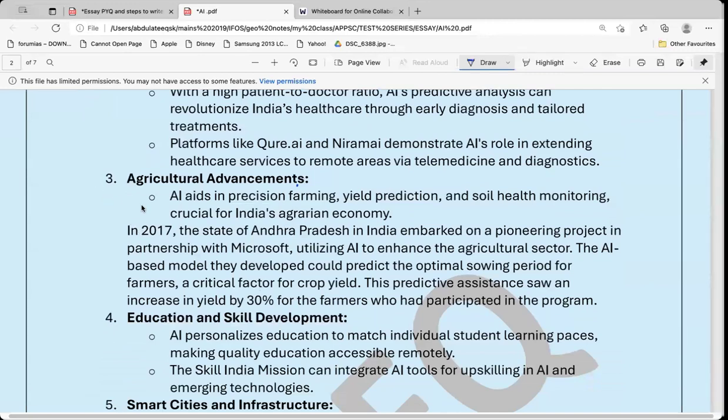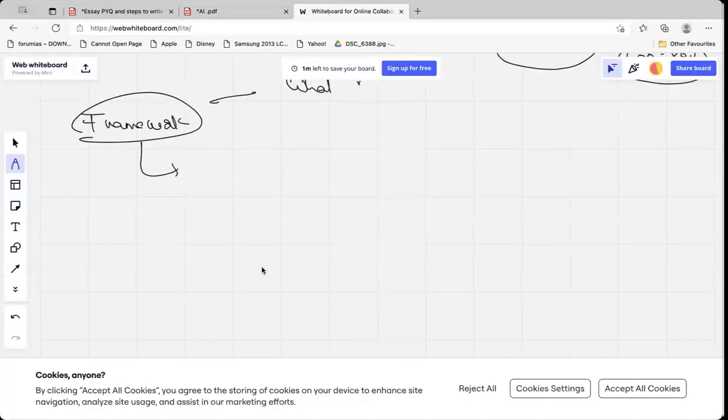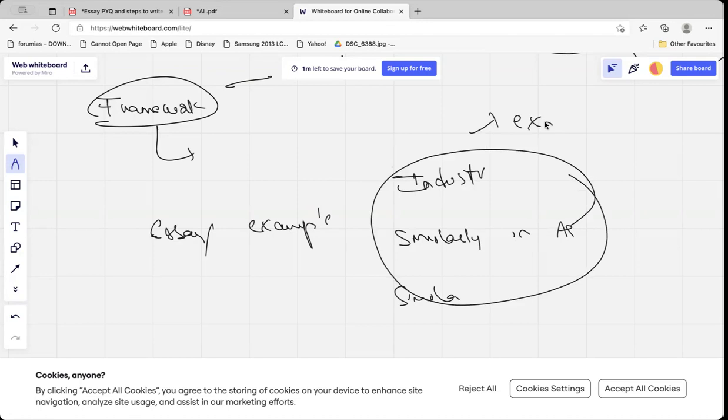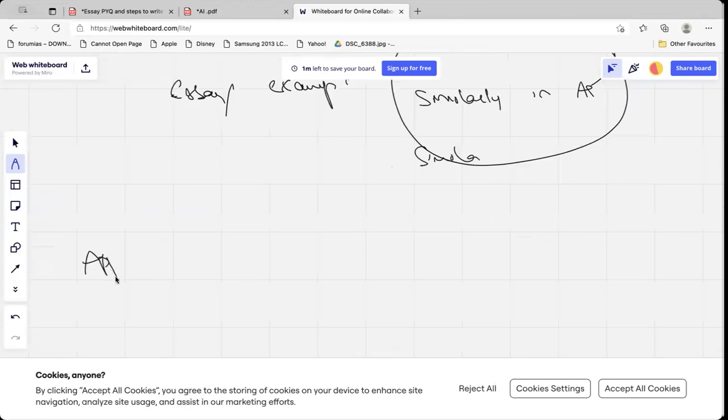Even in this artificial intelligence, the applications of artificial intelligence can also be replicated in the sectors of agriculture for rural development as well as the doubling up of the farmer's income. Now see here, one more thing. Your essay should not look like examples. Another big mistake people make is they speak about the industries. They will write similarly in agriculture, similarly in health sector. These are the examples. These are not points. You have to brainstorm the points. Those applications are the examples.